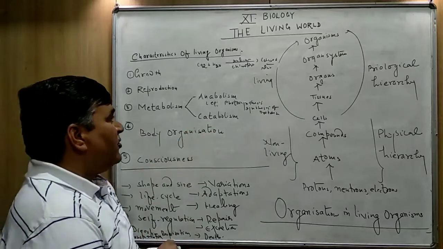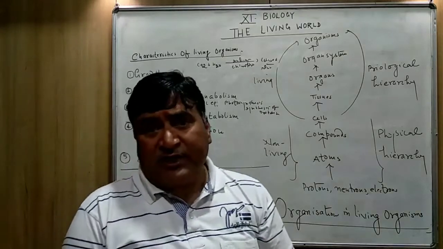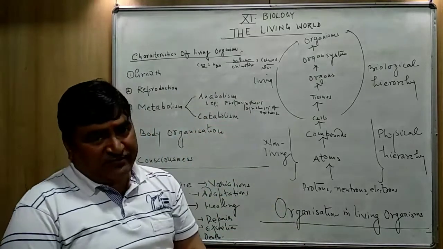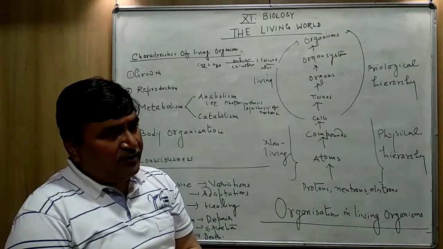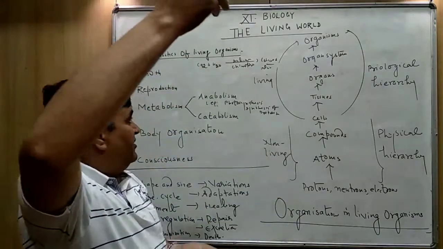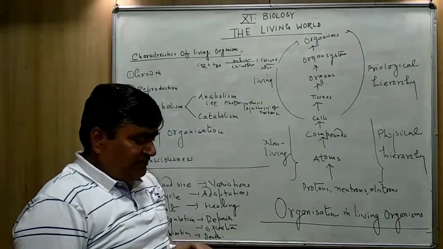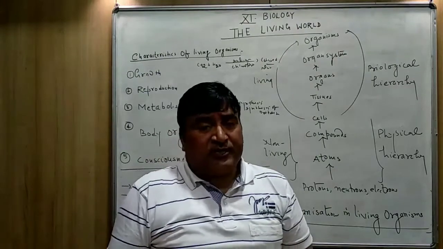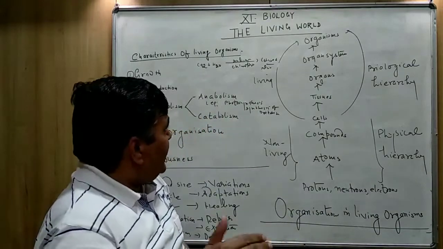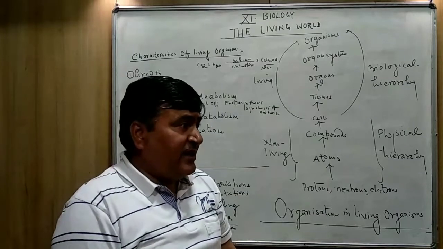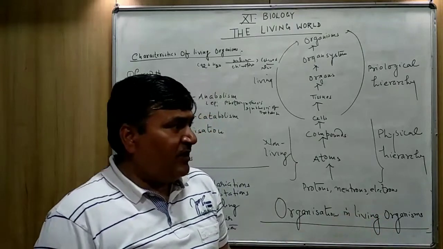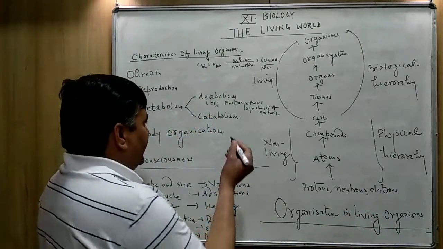Now the second one, what is catabolism or catabolic process or catabolic reaction? The catabolism is a destructive process. The anabolism is a construction process. The construction is going on. And catabolism is a destructive process. Why is it said to be a destructive process? In catabolism, the complex materials are going to be broken down into the simpler form. And that's why it is called destructive process.